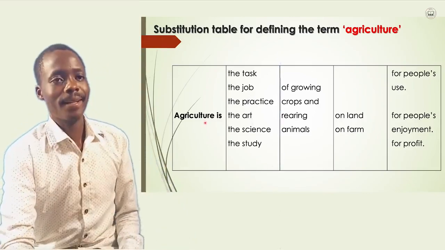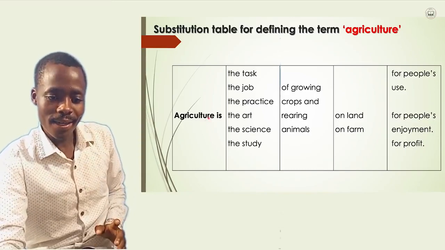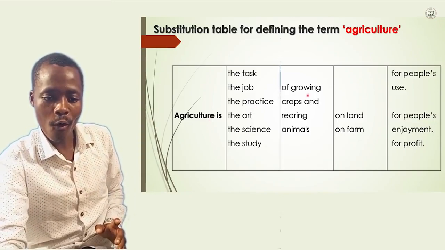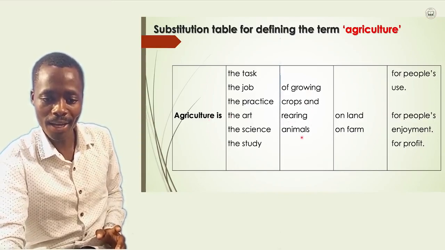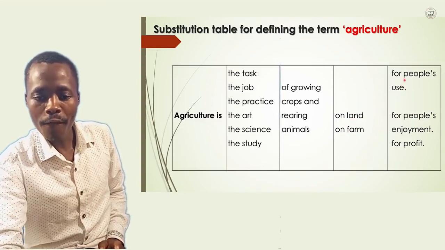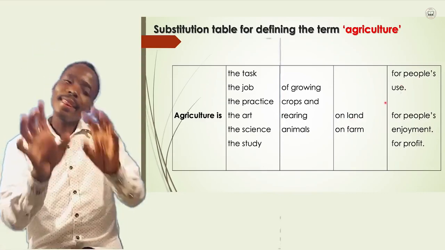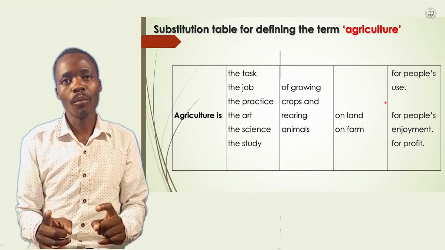And look at this. This is the definition we already have. Agriculture is the practice of growing crops and rearing animals on land for people's use. That is the first definition. I hope you are writing it down.